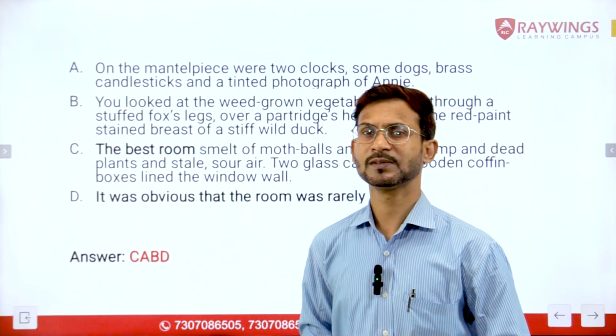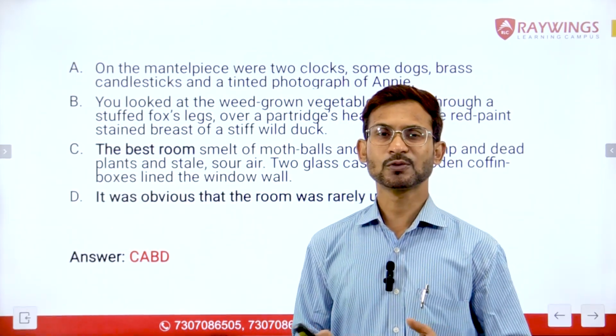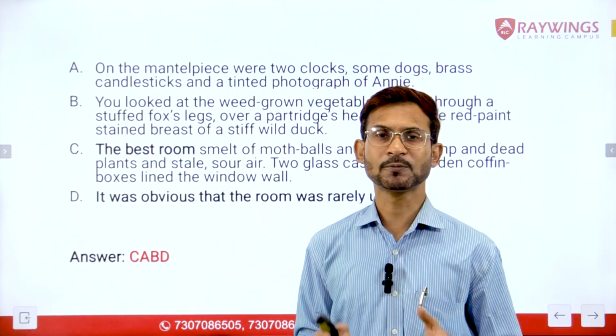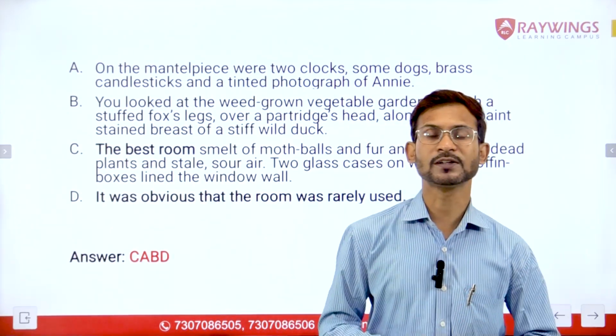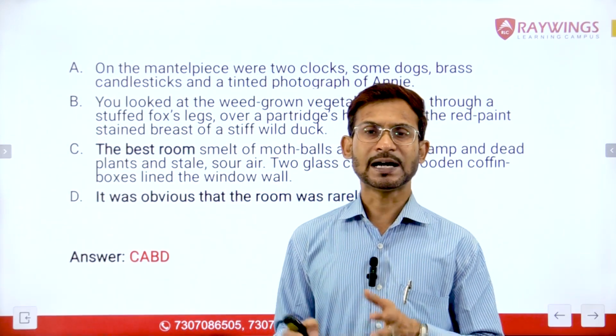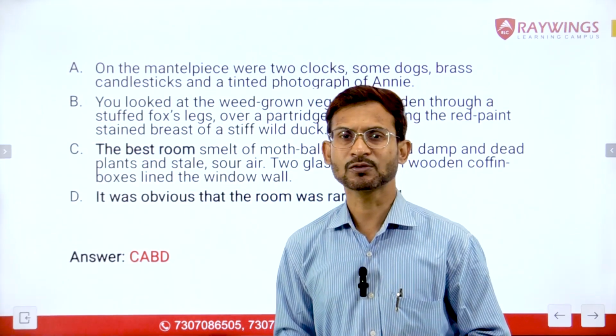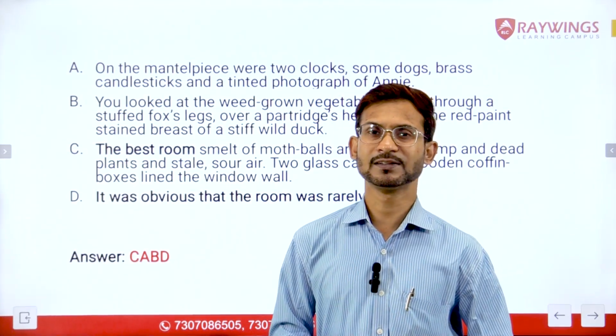Hope this concept is also clear to you. Alright, so these were a few important tips and tricks to solve parajumble questions without wasting a lot of time on them, and also to save some time to attempt the rest of the questions in other areas.